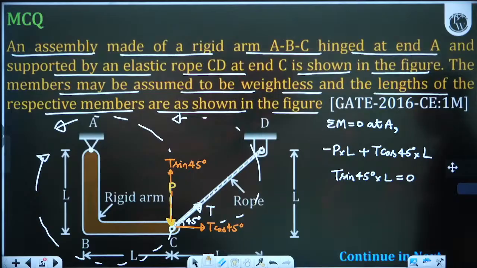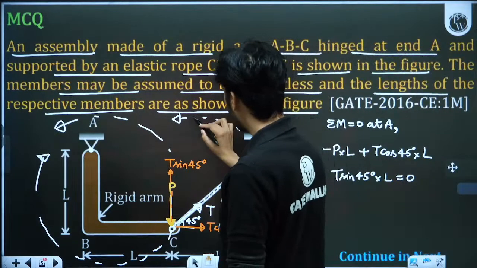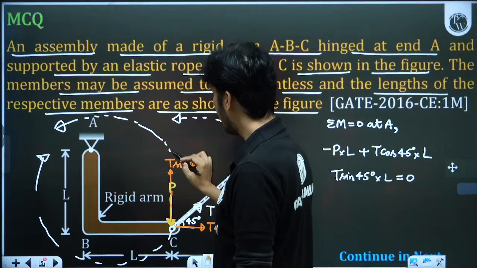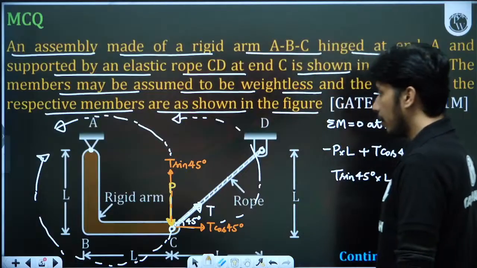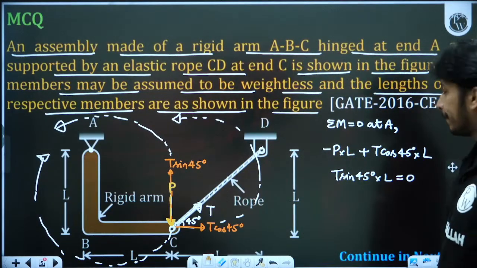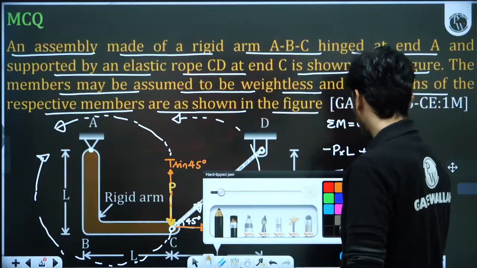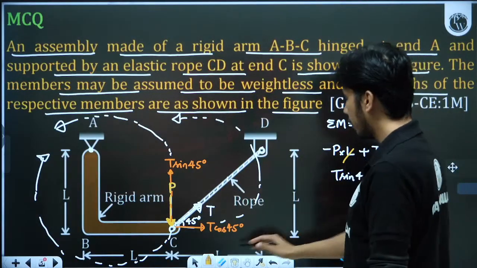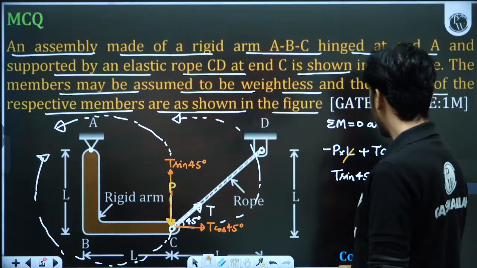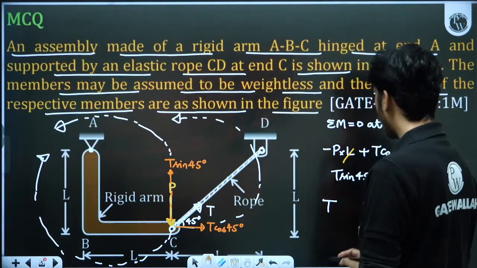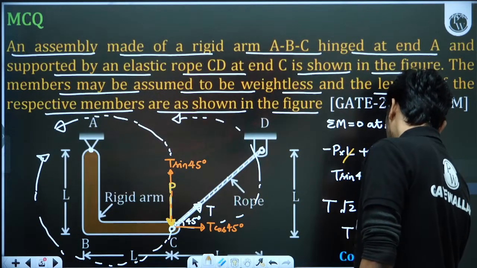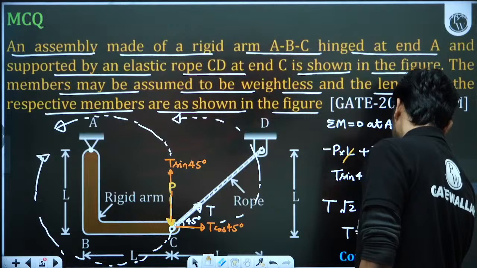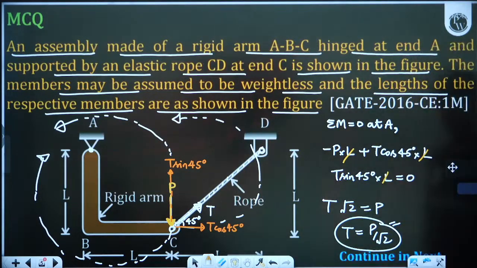Every moment we have taken. Is any moment left? No force, no moment is left, because everything is weightless, so we do not have to take the weight into account. Only force P and tension T we have to take. So L will cancel out. T cos 45 plus T sin 45 will be T into sin 45 plus cos 45. Sin 45 plus cos 45 is root 2. So T root 2 is equal to P, so T will be equal to P by root 2. Because 1 by root 2 plus 1 by root 2 is root 2.